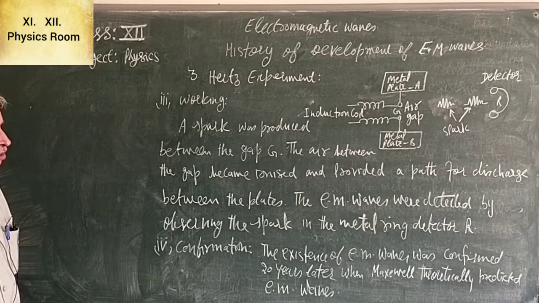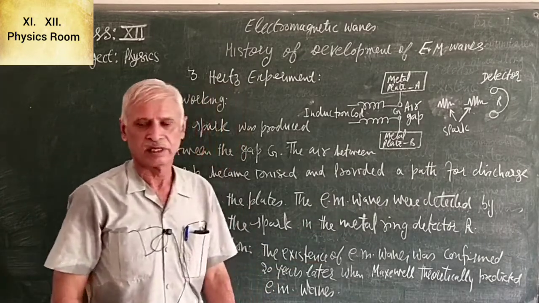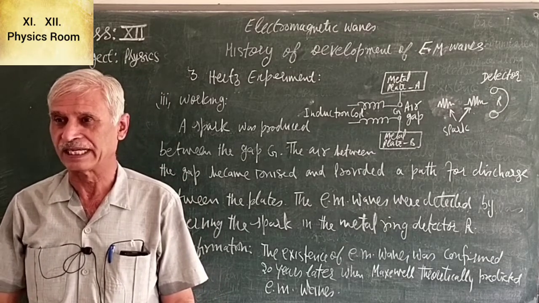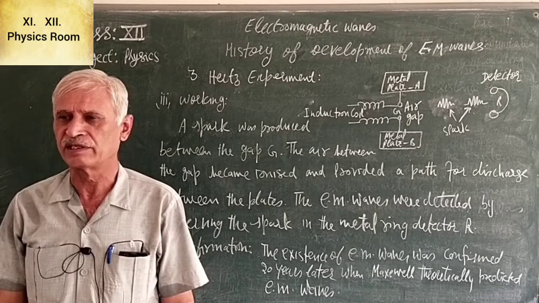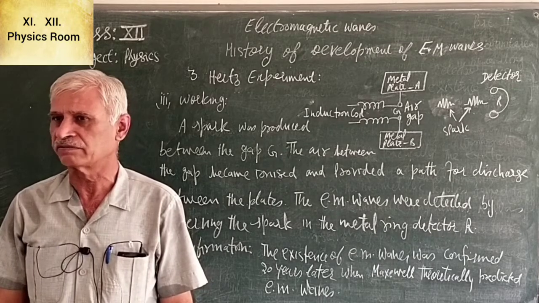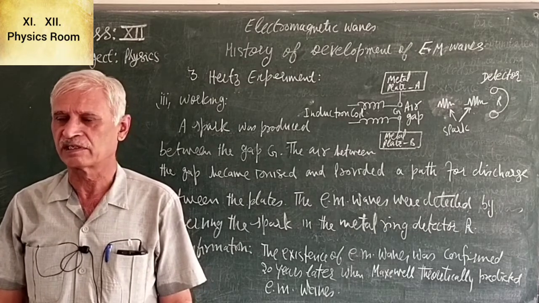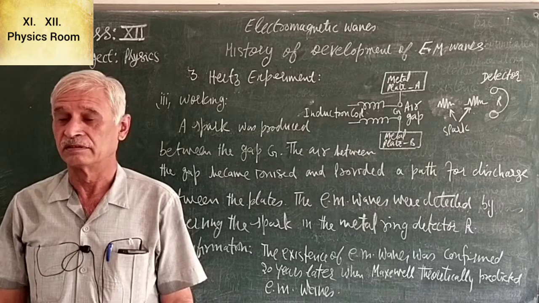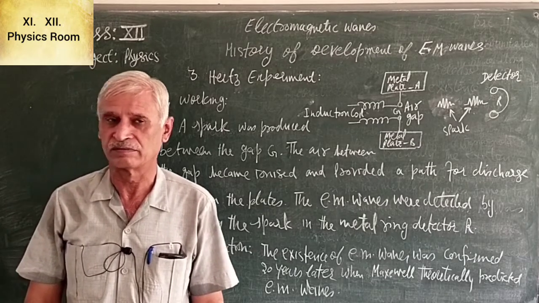When the spark was detected, it means electromagnetic waves practically exist, and practically he confirmed. Even today, when there is a spark in some part of the electric circuit in our home, we observe that spark in a running TV. The picture flips or sound crackles because of that spark.